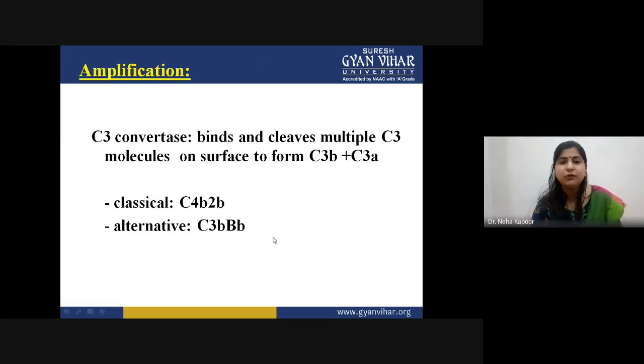So this was all about the classical complement pathway, in which the major amplification happens in the presence of C3 convertase that cleaves C3 into C3b plus C3a. In the case of classical, it is known as C4b2a, and in the case of alternative, factor B is there instead of C2.